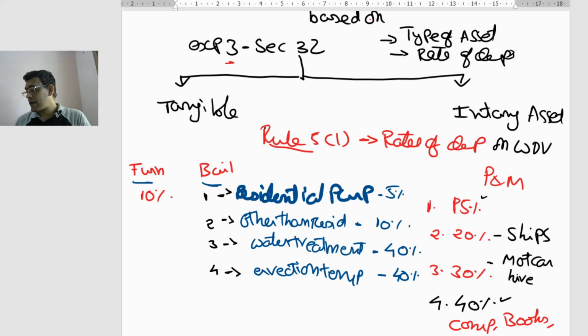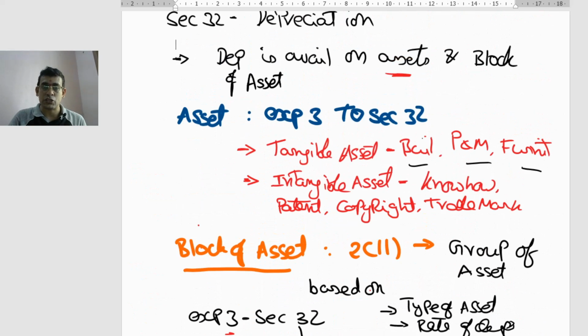You have aeroplanes, the rate of depreciation is 40. You also have water or pollution control equipment. Simply I can call it pollution control equipment. So whenever you have pollution control equipment, even then the rate of depreciation is going to be 40. Now only one thing we need to discuss: when we are going to apply the 45% rate. Clear? We'll come to that at a later stage.